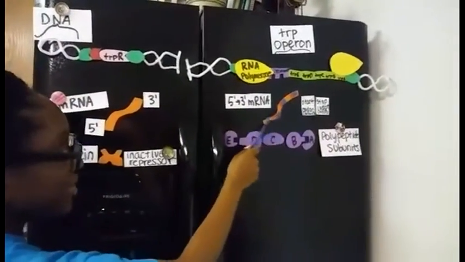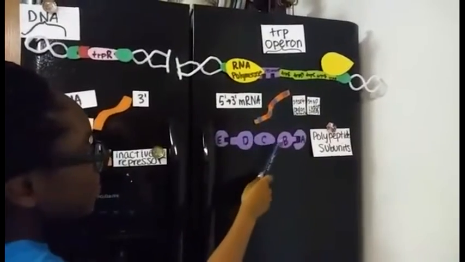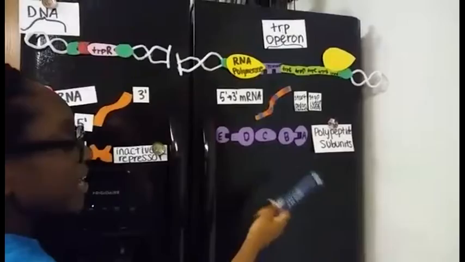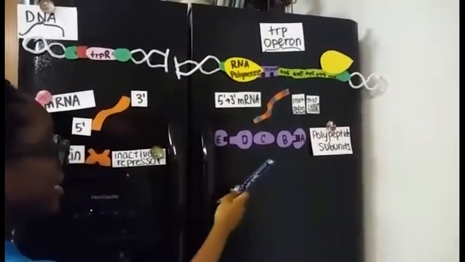When an mRNA is created, it forms 5 polypeptide subunits. The 5 polypeptide subunits then create enzymes, which eventually form the trp enzyme.